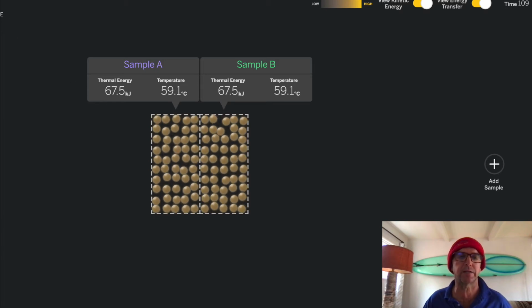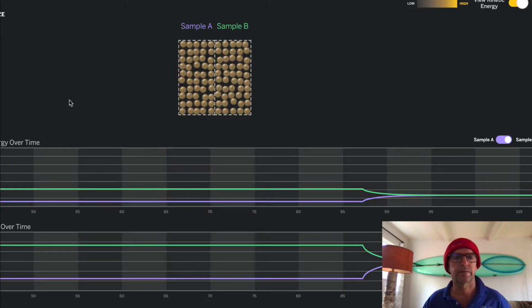Now let's analyze. And we see over time. So we had our sample A represented by purple, sample B represented by green. You can't see it on the video here, but it's there. And they were together, and then look what happened. They came to be the same. So they were parallel lines, and they became the same. Interesting. So what can we learn from that?